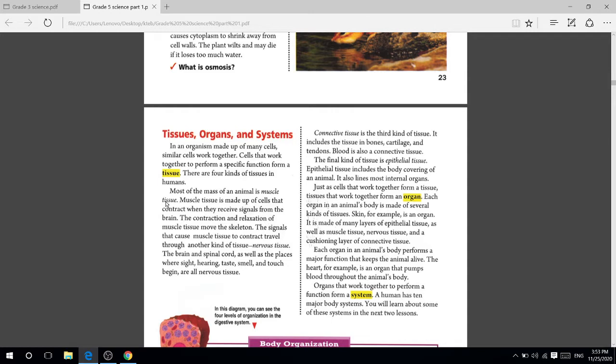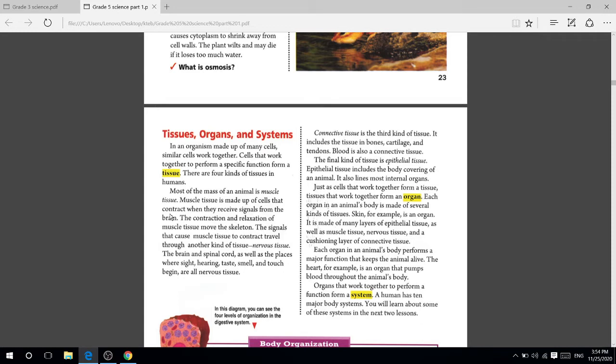Most of the mass of animals is muscle tissue. Most of our body or animals' mass includes what? Muscle tissue. Muscle tissue is made up of many cells that contract when they receive signals from the brain. Our brain sends the signals to the muscle, and that muscle starts working and does the function as the brain gives.